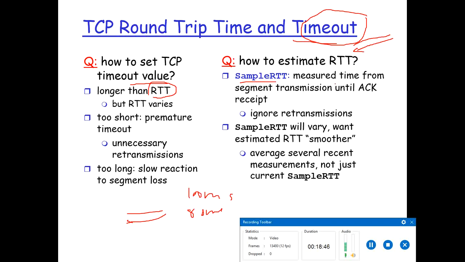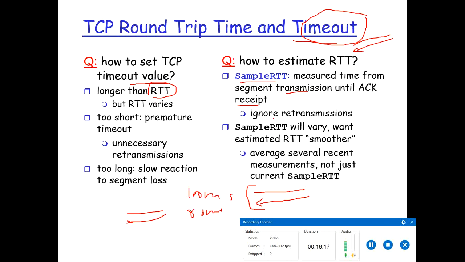Sample RTT is the time measured from the segment transmission until the acknowledgement is received. When the first segment is sent, a sample RTT is measured. So when the segment is sent, after how much duration the acknowledgement is received, this forms the sample RTT.